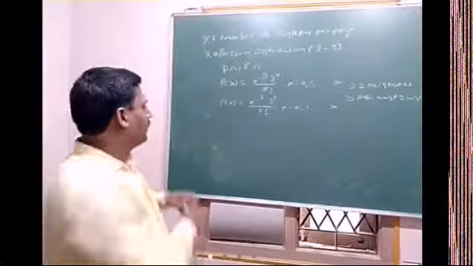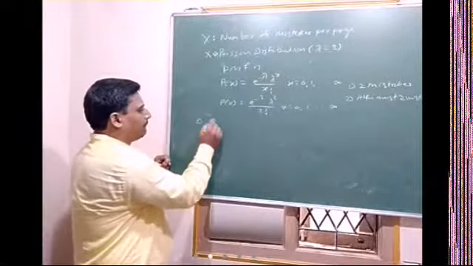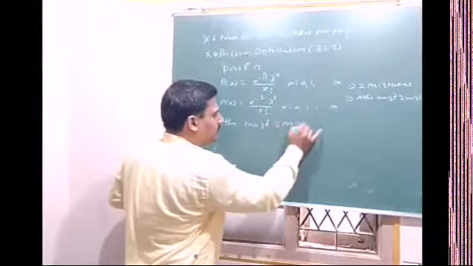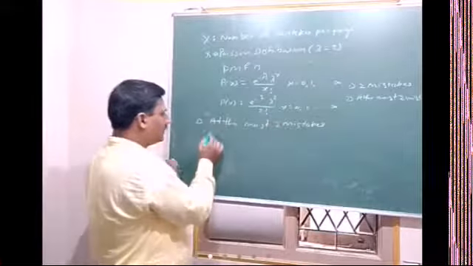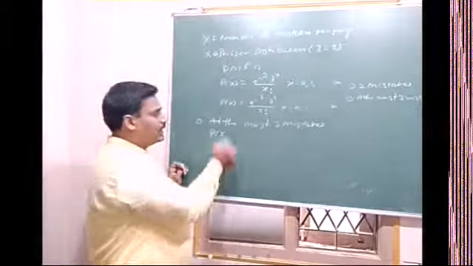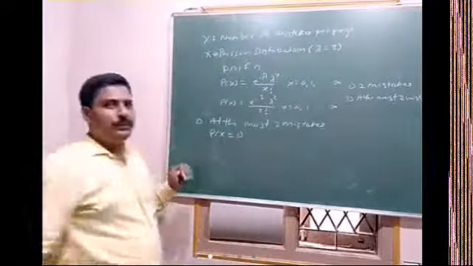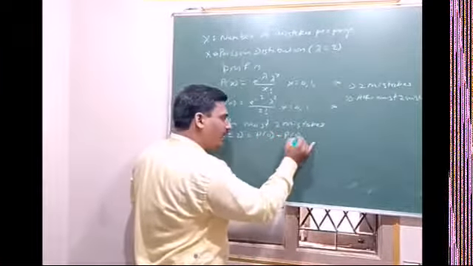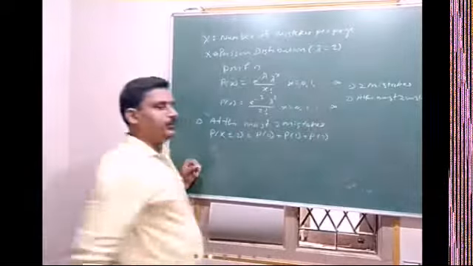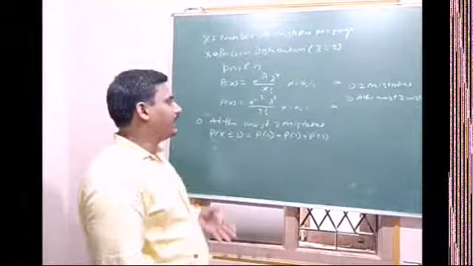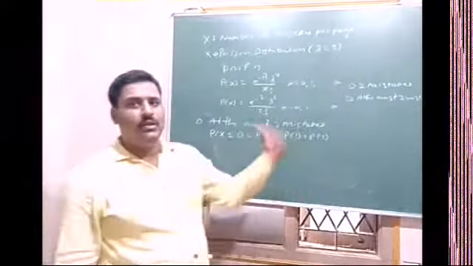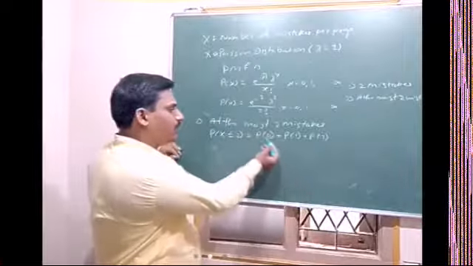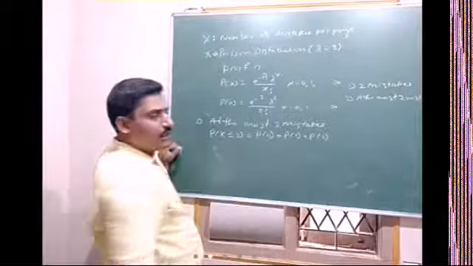Now second question. At the most 2 mistakes. So that is P of x less than or equal to 2, which is equal to P of 0 plus P of 1 plus P of 2. Here x takes 0 to infinity, so we cannot go beyond it, and we cannot calculate 1 minus like that. So P of 0 plus P of 1 plus P of 2.